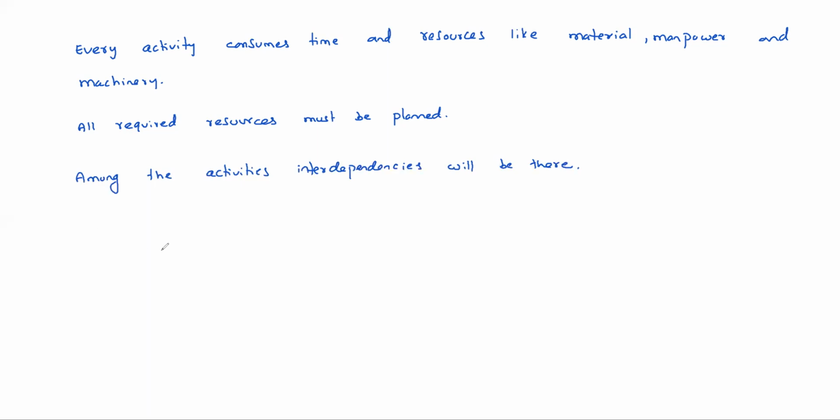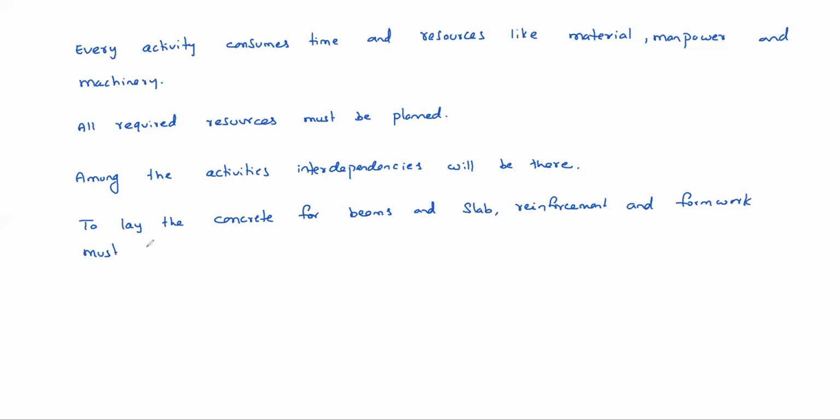Example: to lay the concrete for beams and slab, suppose, the reinforcement and formwork must be completed. After completion of the formwork and reinforcement, then only you can lay the concrete.